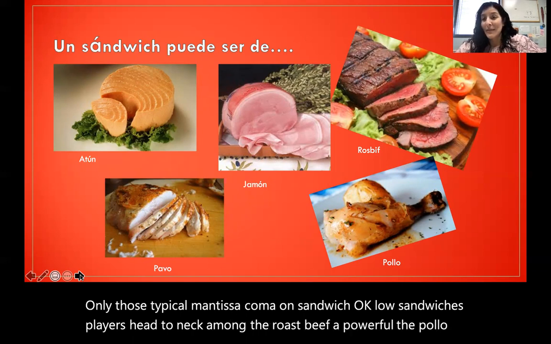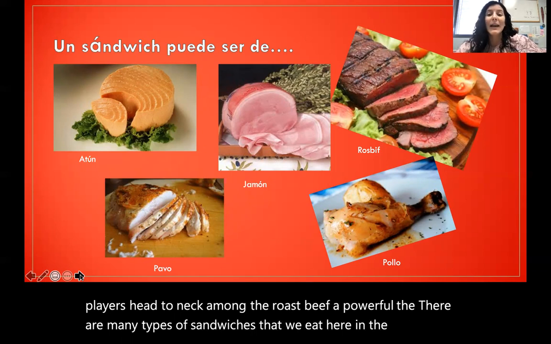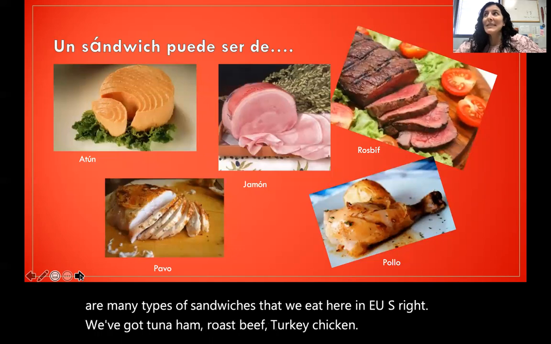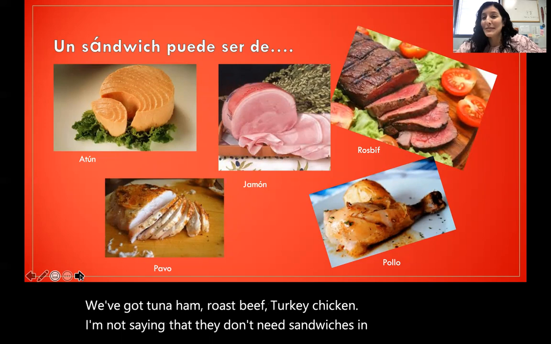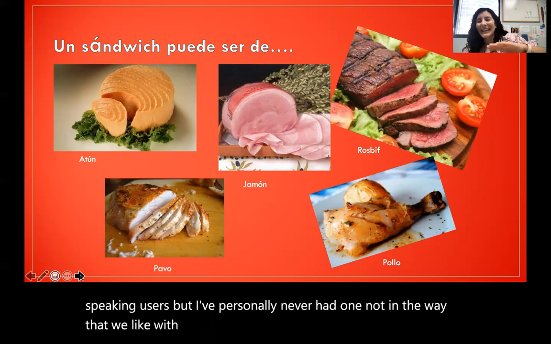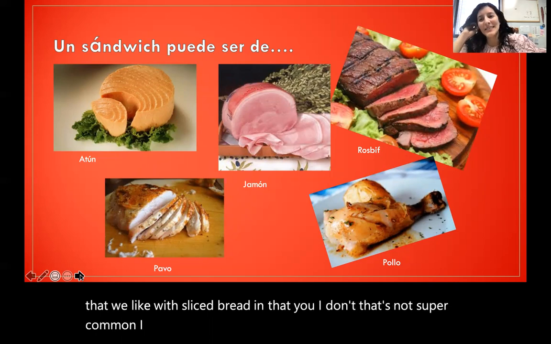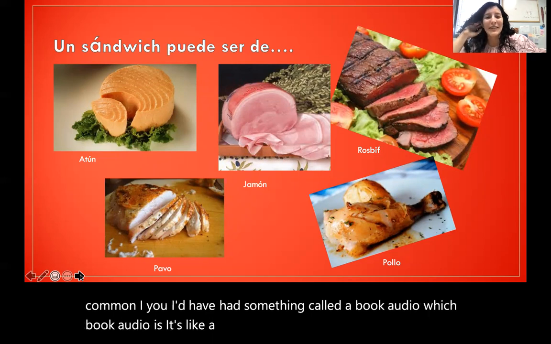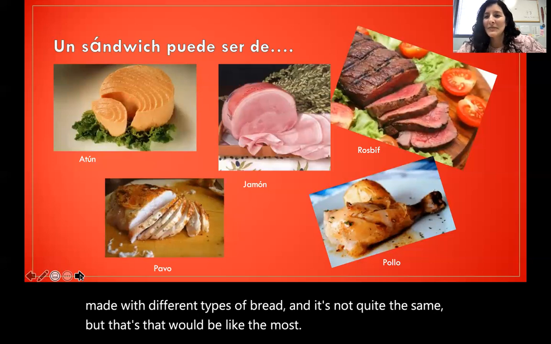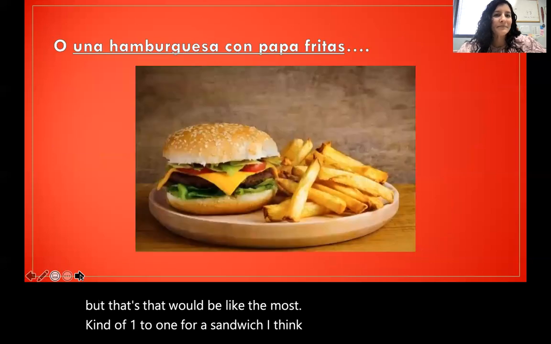No, there are many types of sandwiches that we eat here in the US, right? We've got tuna, ham, roast beef, turkey, chicken. I'm not saying that they don't eat sandwiches in Spanish-speaking countries, but I've personally never had one, not in the way that we do, with sliced bread. That's not super common. I have had something called a bocadillo, which is like a sandwich, but it's not quite the same, it's made with different types of bread. But that would be the most one-to-one for a sandwich, I think, in a Spanish-speaking country.